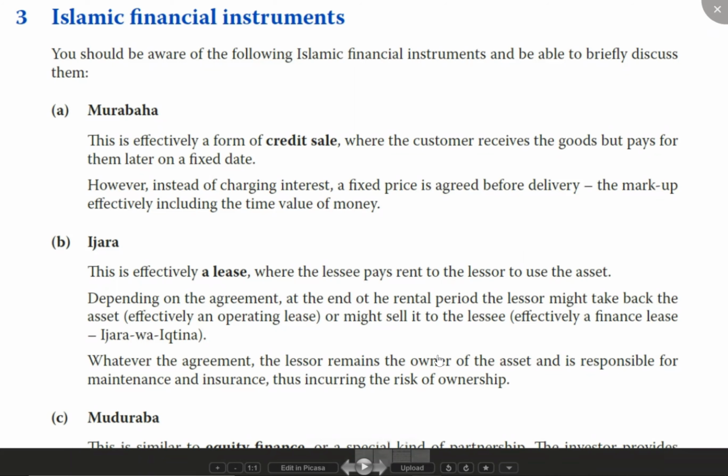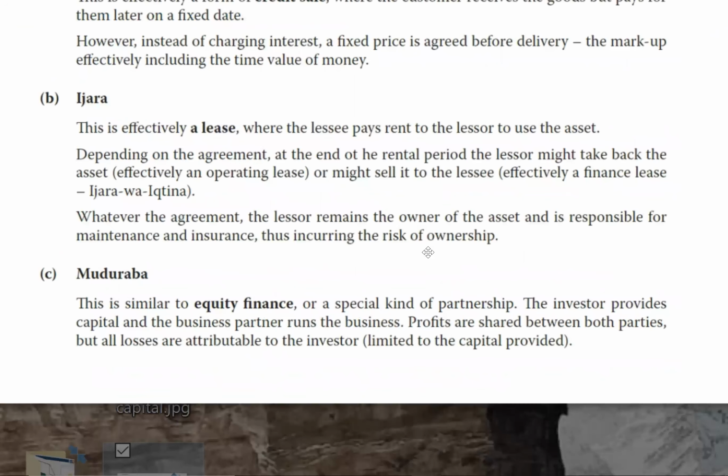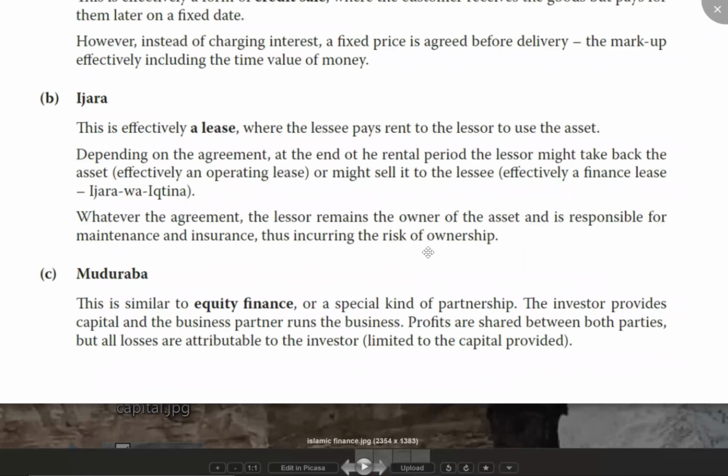Okay. Next concept is mudarabba. Mudarabba means equity finance. Very simple concept. But there are two types of equity finance, so let us see which one we are talking about over here. This is similar to equity finance or a special kind of partnership. The investor provides capital and the business partner runs the business. Profits are shared between both parties, but all losses are attributable to the investor, limited to the capital provided.